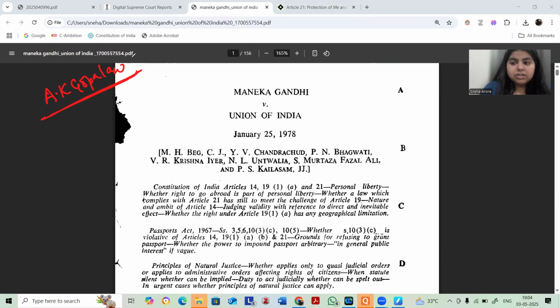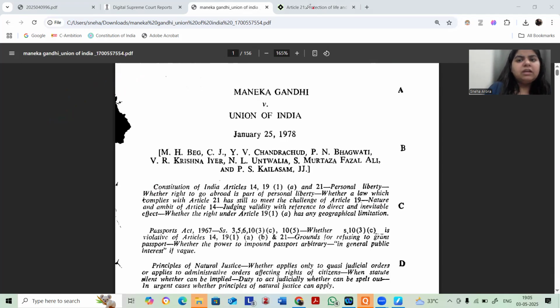AK Gopalan is a Preventive Detention Act based case. In this case, the petitioner was a Communist Party member. He was detained under the Preventive Detention Act. Now the case is being contested on the grounds that you can put a person behind the bars, but you cannot strip him of his personal liberty. You need to give him rights of fair trial, rights of fair hearing. He should be told why he is put into detention.